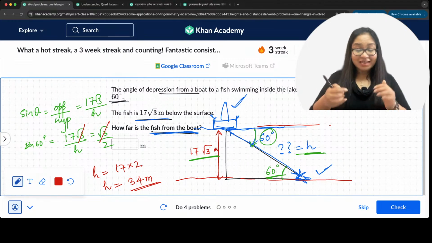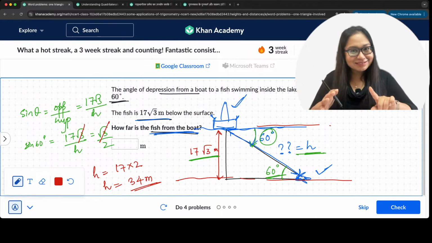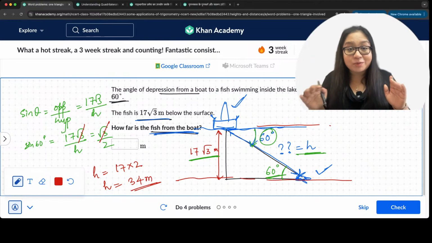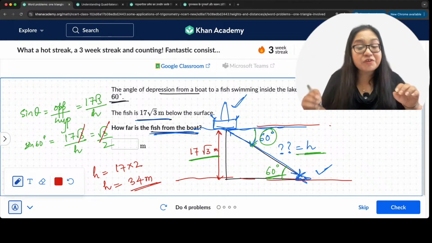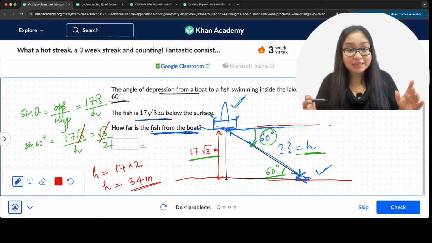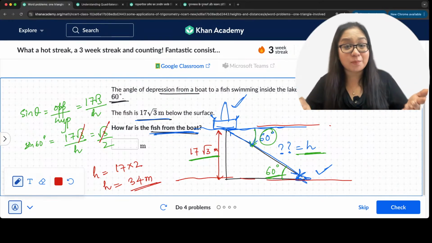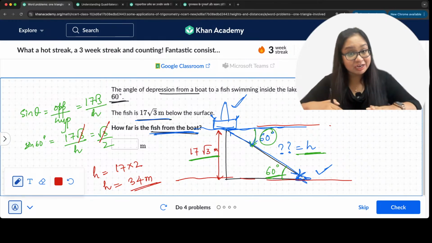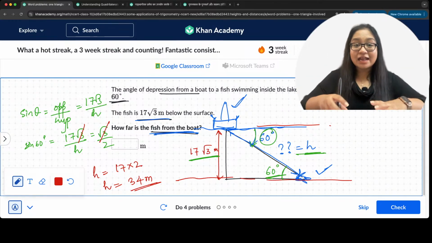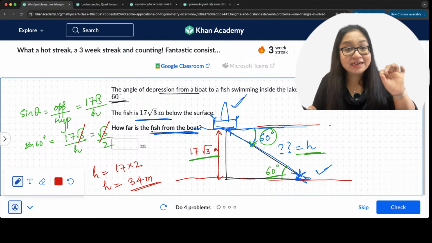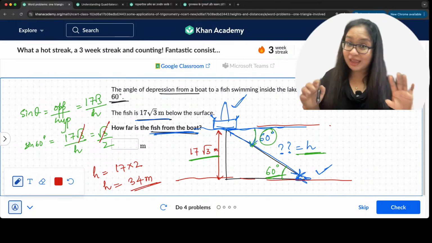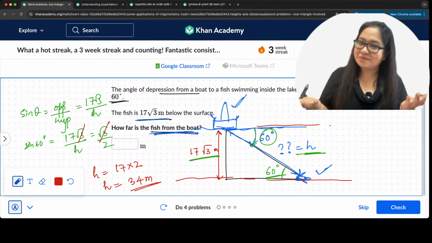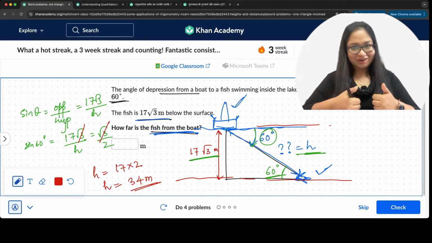Correct? Does everybody understand? Easy, right? H is equal to 34 meters. How do we do that? We first look at the word problem. When you have any word problem, you draw the diagram first. Write everything in the diagram and find the right angle triangle. Then it becomes easy. As soon as you find the right angle triangle, it becomes easy.